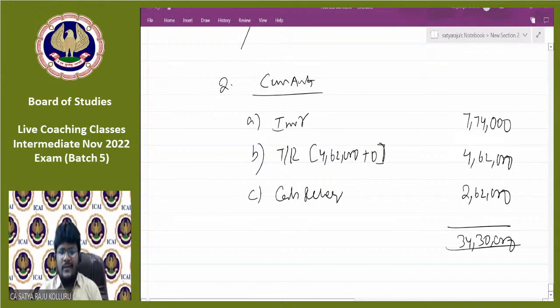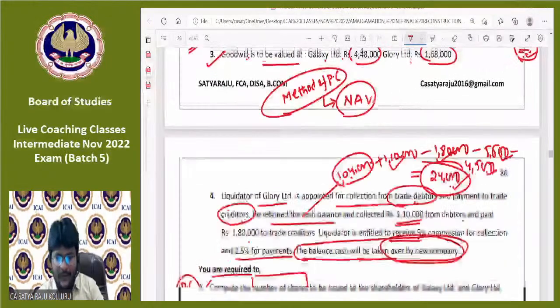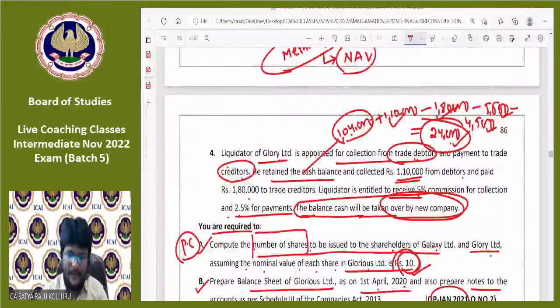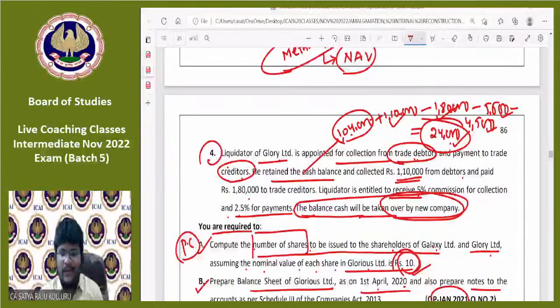That's it, guys. Anything great here? Yes, only one point is great here, point number 4. Once you are able to appreciate point number 4, everything is over. That is, the liquidator is appointed. He collected debtors. He also paid off the trade creditors. He also deducted his commission. The remaining cash balance is only taken over.